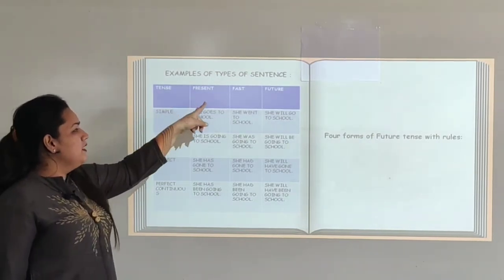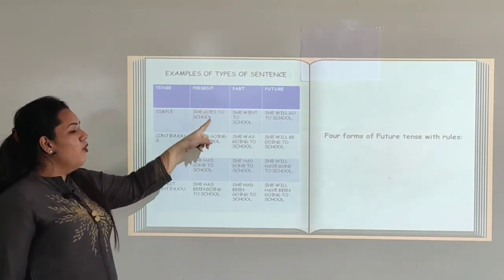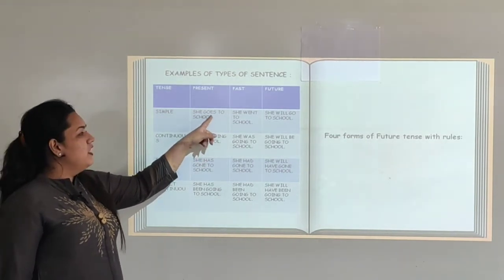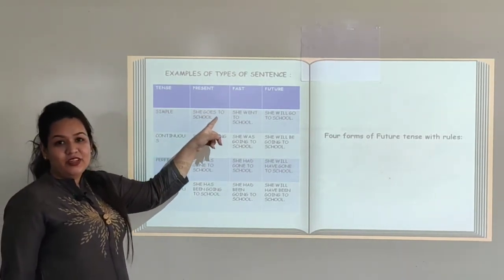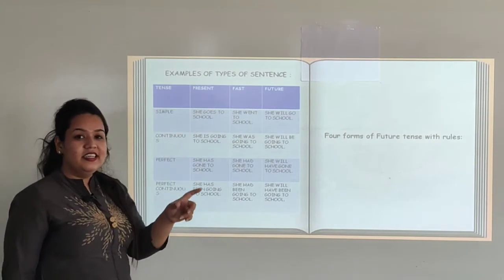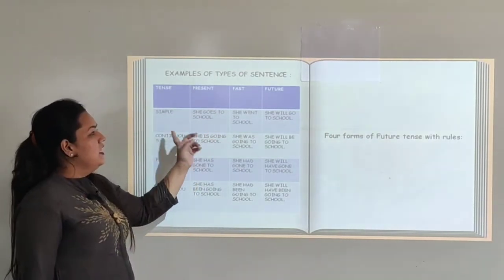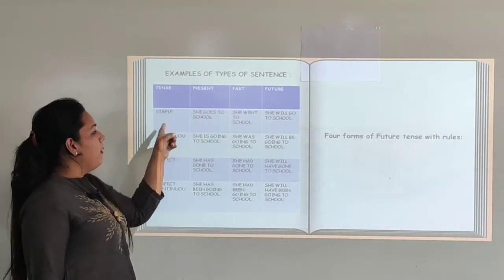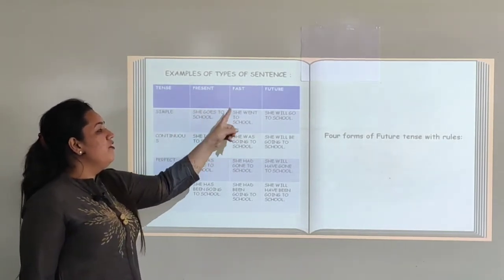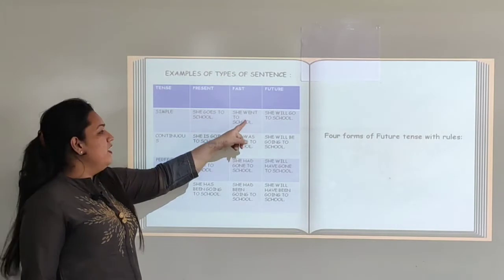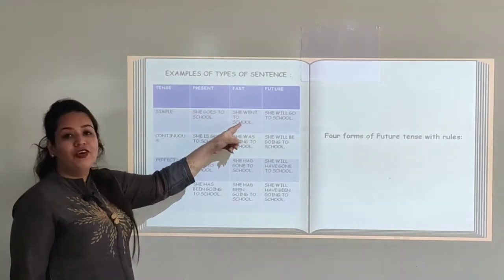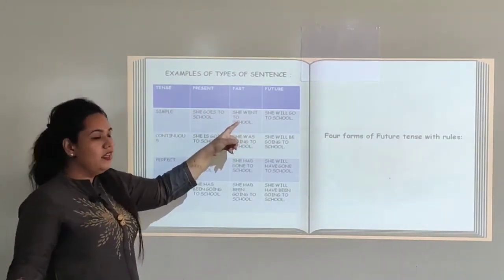So in simple present tense we say she goes to school. That means we have added es to the word. We have added es to go. That becomes goes in simple present tense. Similarly, for simple past tense, it will become she went to school. So went is the simple past format of go. Go becomes went in past.